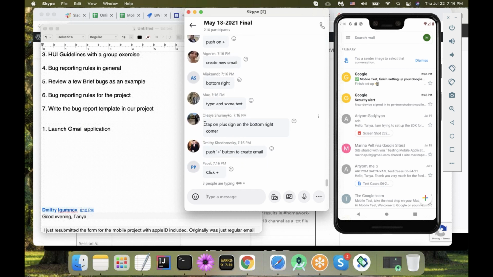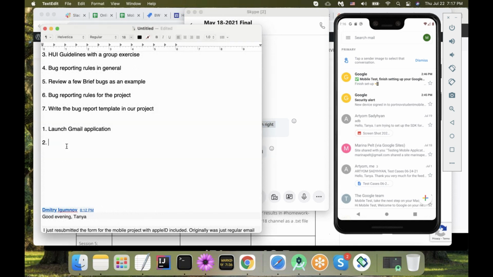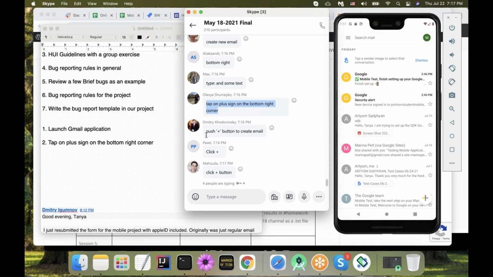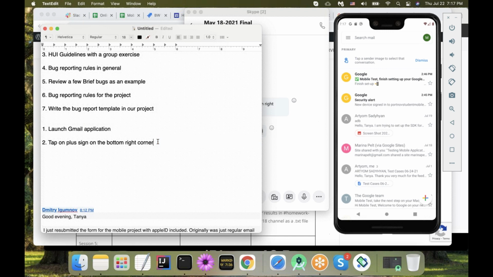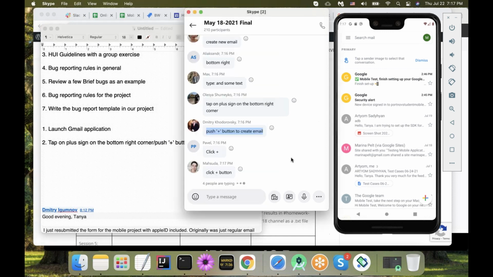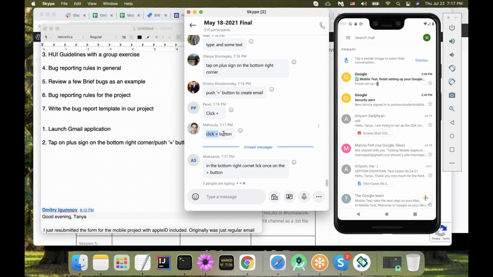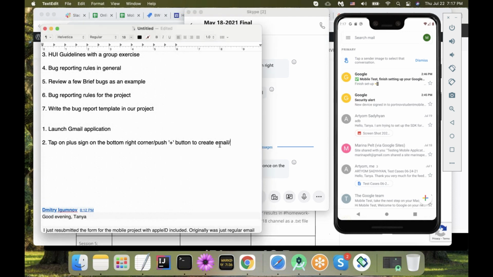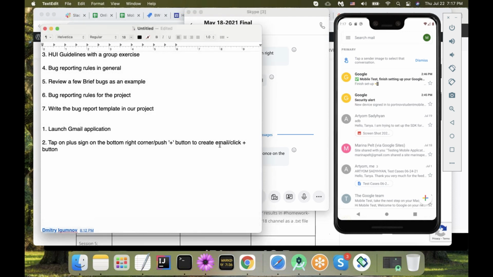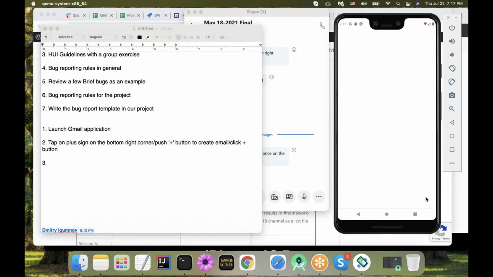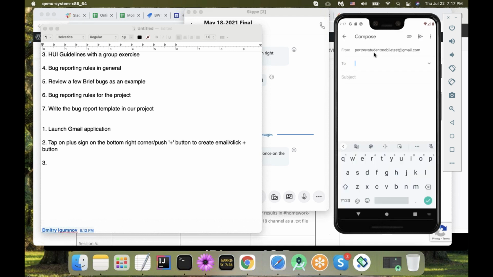Okay, tap plus sign. I'm copying something that is okay, not something that is 100% correct or incorrect. I'm going to also copy, I'm going to just use slash, right? So a couple of versions of the same thing. When you can remember yourself what you've, or click plus button. Okay, let's stop here. It's enough for us. And then, okay, I'm doing what you just said to your order. What do I need to do next?